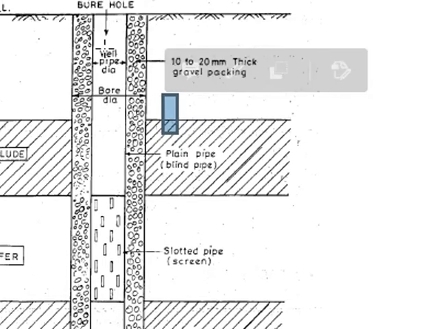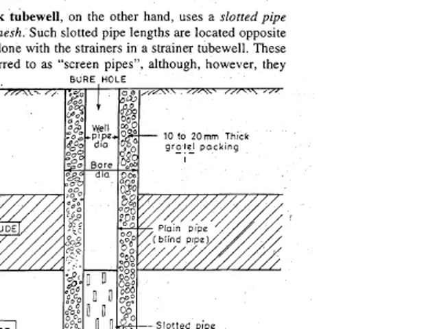Yes, I think you can see it right now. So this is basically the well pipe diameter, as you can see by this arrow, and this is the size of the bore diameter. So this is the outer one and this is the inner one, and that gap is there, and that is a 20 mm thick gap.